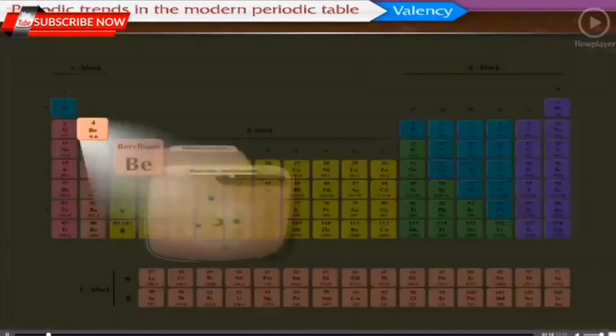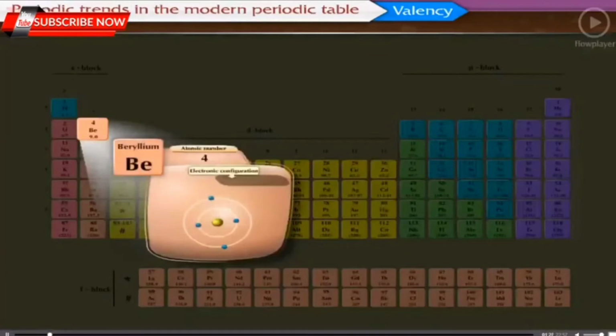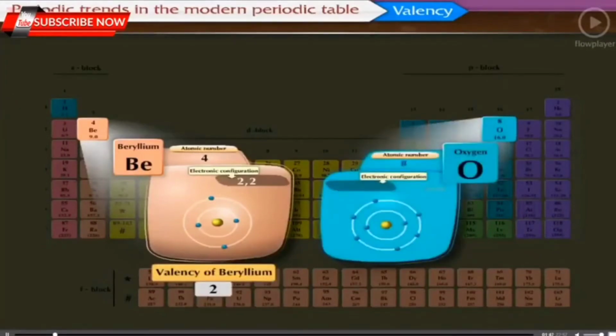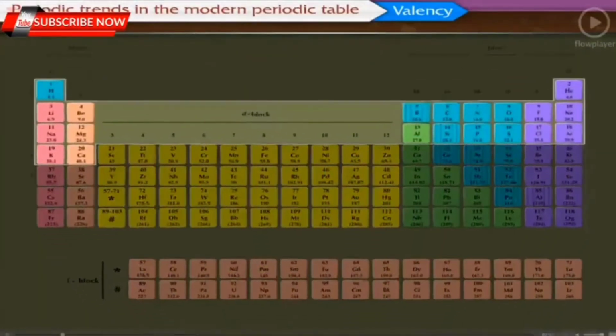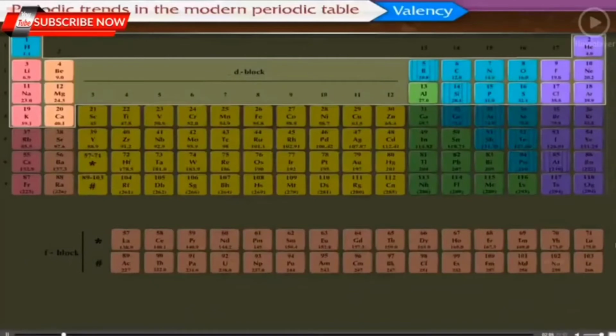The atomic number of beryllium is 4 and its electronic configuration is 2, 2. Beryllium donates 2 electrons to attain stability and hence its valency is 2. Similarly, the atomic number of oxygen is 8. Its electronic configuration is 2, 6. In order to complete its octet, it requires 2 electrons. Therefore, the valency of oxygen is 2. Let us now study the electronic configuration and the valency of the first 20 elements in the modern periodic table.